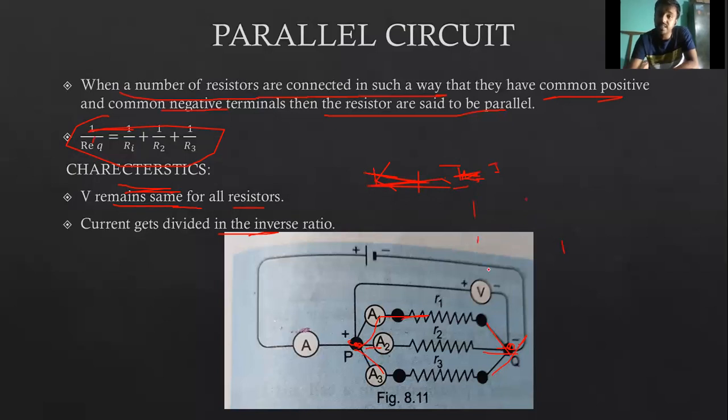If I is divided into three parts, then I1 would be I by 3, I2 would be I by 3, and I3 also would be I by 3.